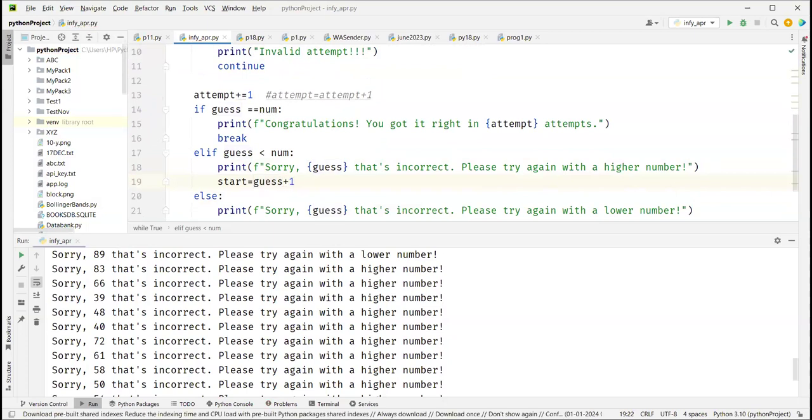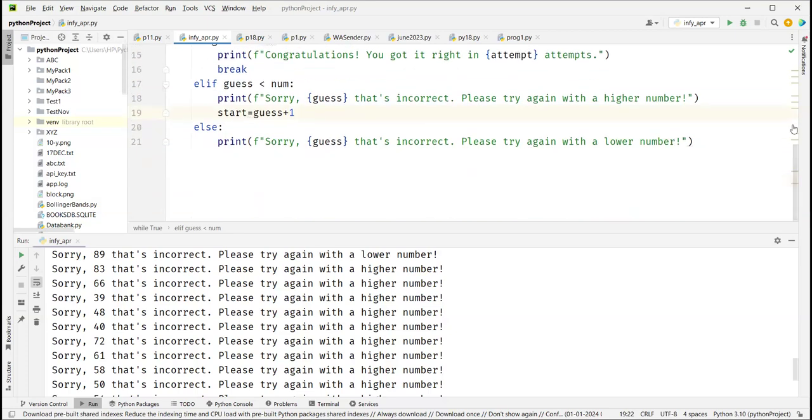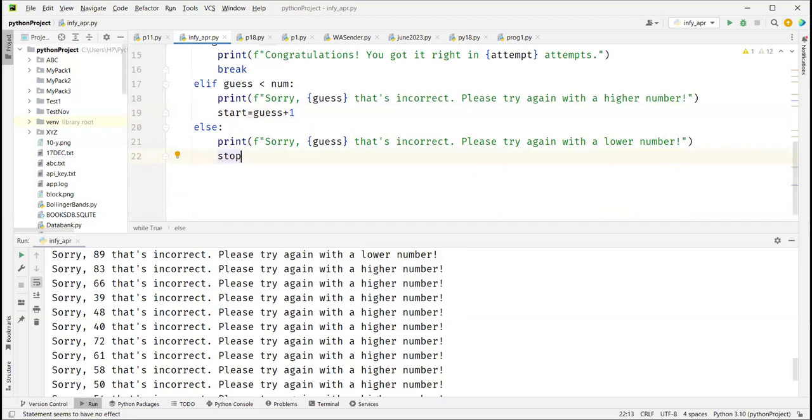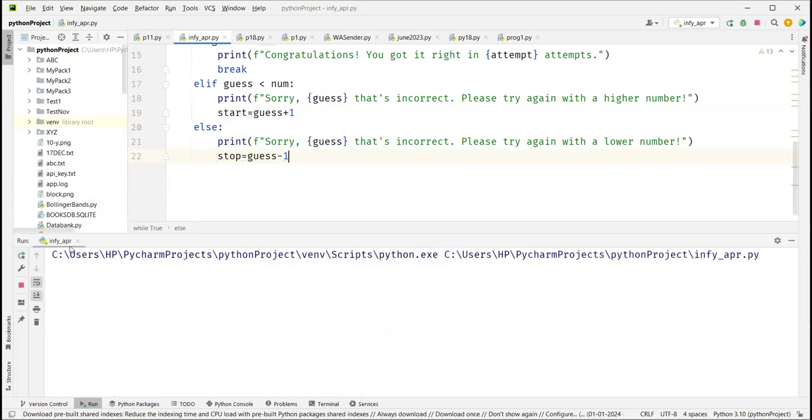So you say from 1 to 100 and you are saying 15. I'm saying 15 is a smaller number, think of a higher number. When I think of a higher number, your lower range should go to 16 now, 16 or greater. And similarly, when I tell you to think of a lower number, your stop, if it is 75, should become 75 minus 1, 74. The higher range should come down. So now we are changing the range.